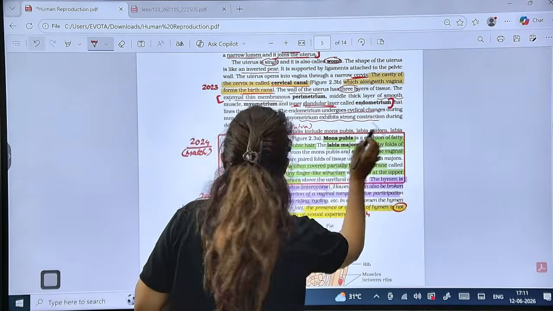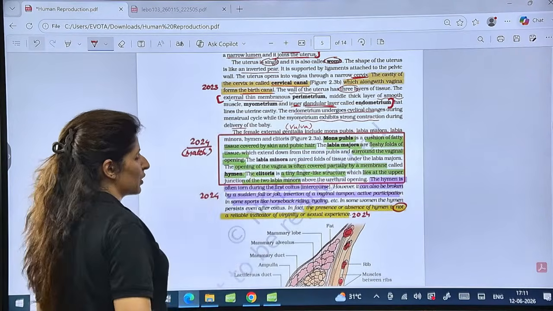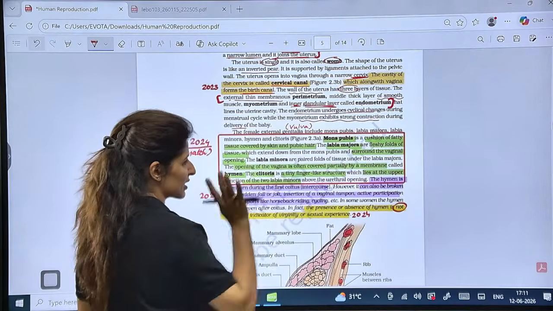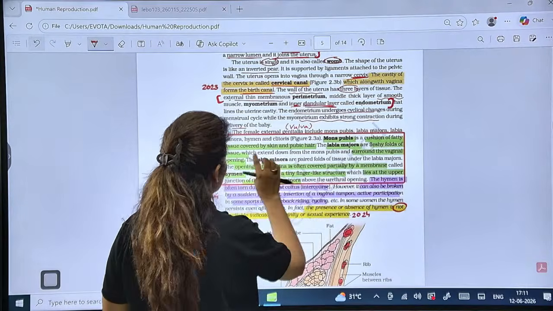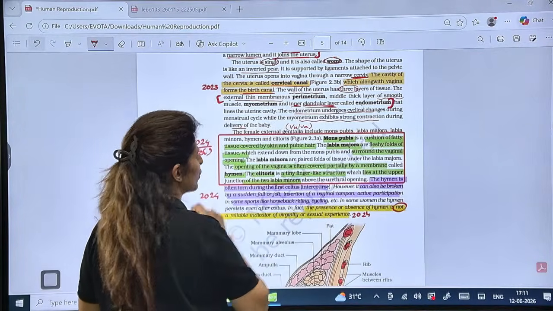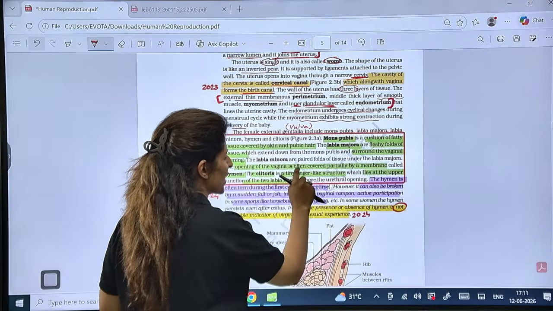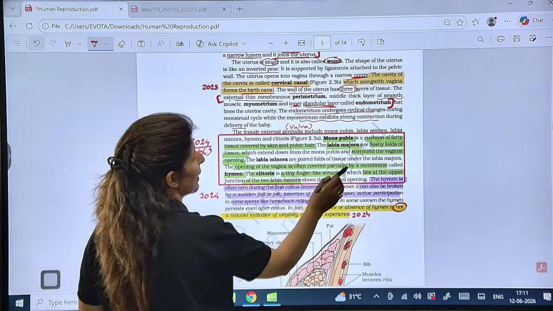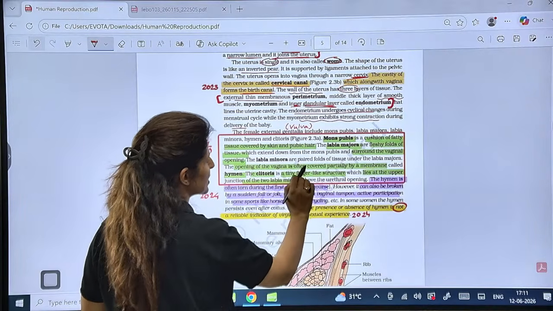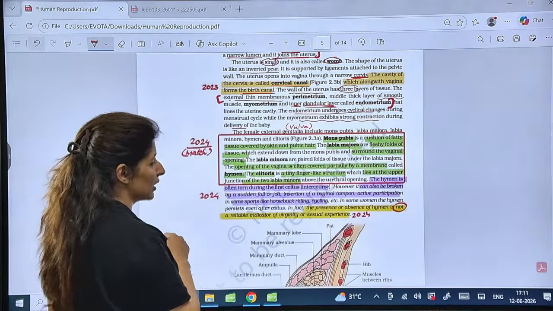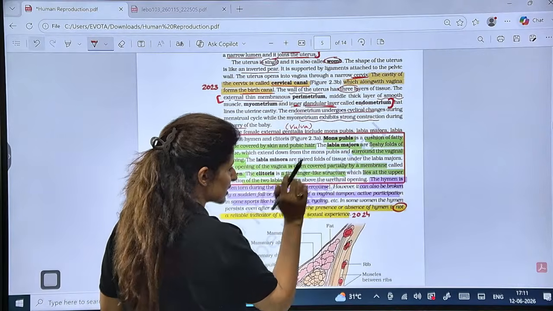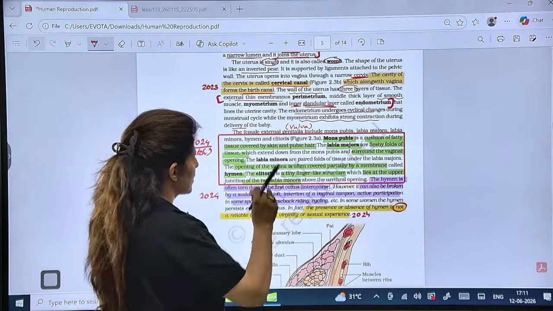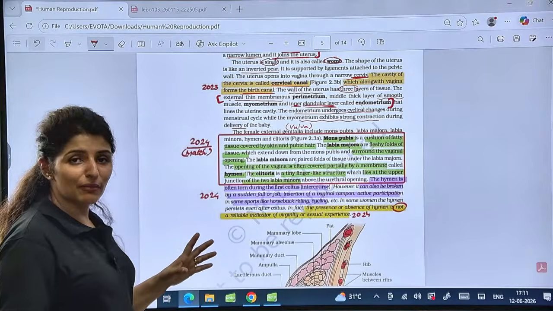Now the female external genitalia, known as the vulva, includes mons pubis, labia majora, labia minora. This whole thing was asked in 2024 in the form of match the following. So what is mons pubis? Cushion of fatty tissue under the skin and pubic hair. What about labia majora? Fleshy folds of skin that surround the vaginal opening. What about labia minora? It is a paired fold under the labia majora, and the opening of the vagina is often covered partially by a membrane called hymen. What about clitoris? It is a tiny finger-like structure, lying at the upper junction of the two labia minora. Remember these things. So this whole paragraph was asked in the form of match the following.